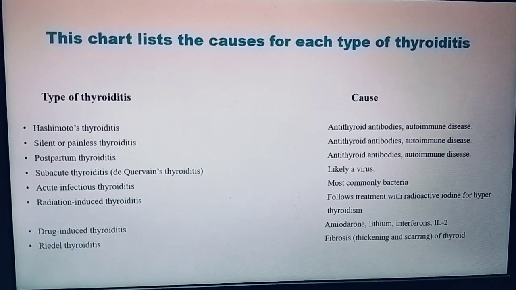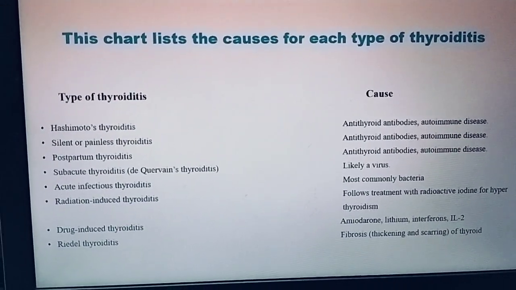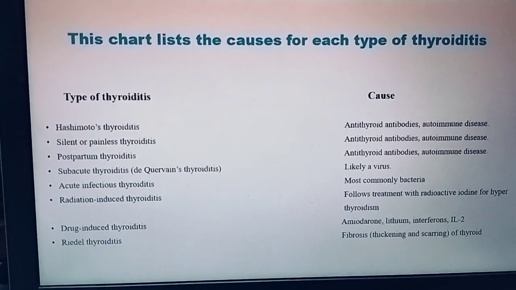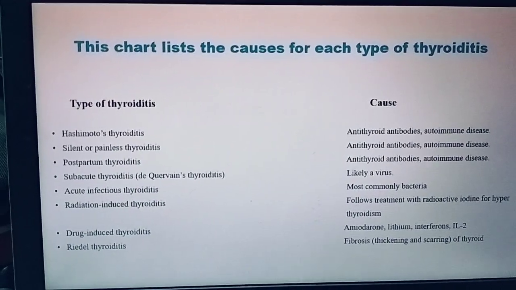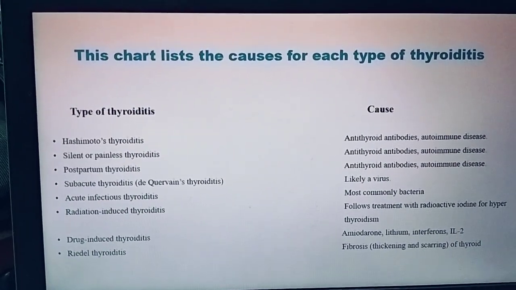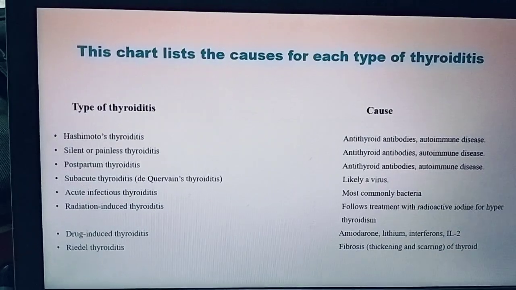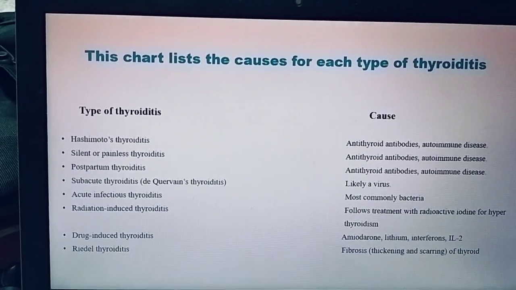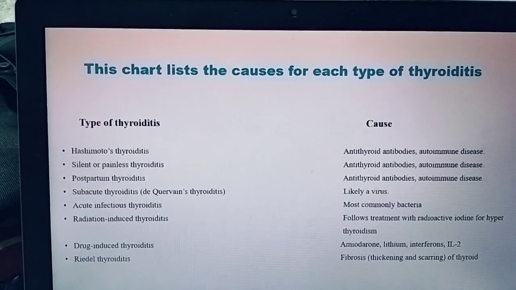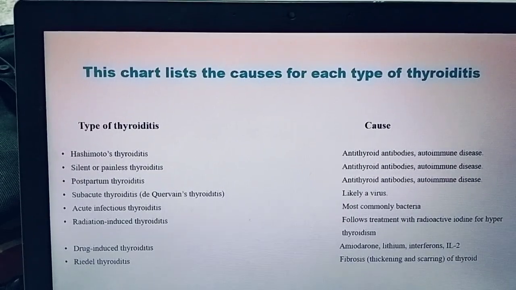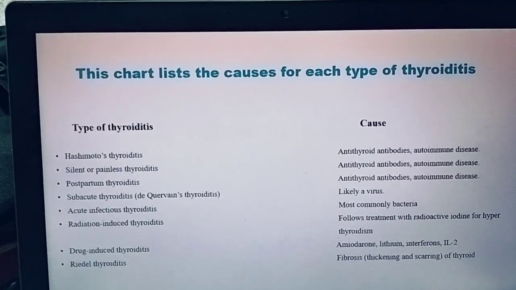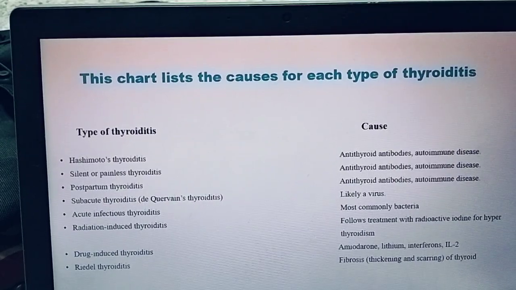And now I'm talking about Riedel thyroiditis, in which there is an unknown pathophysiology. There is a chronic inflammation by mononuclear cells, which leads to fibrosis. It also leads to autoimmune pancreatitis, interstitial pneumonia, and orbital pseudotumors.